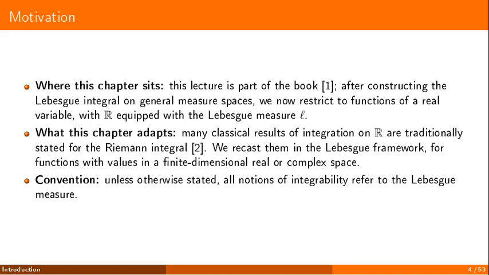This lecture is part of the book, Measure Theory, Probability, and Stochastic Processes, an integrated approach. After 2 lectures building the Lebesgue integral in the abstract setting of measurable spaces, we now come down to the real line, the home ground of classical analysis. Here we recast its classical results, first proved for the Riemann integral, in the broader Lebesgue framework. Our guide for the classical version is the classic French text by Riemann and colleagues. And one convention from the outset. Unless stated otherwise, integrability always refers to the Lebesgue measure.